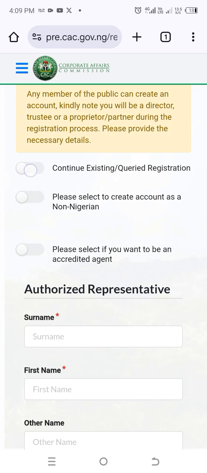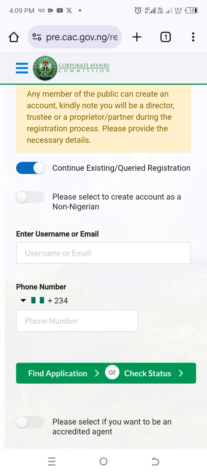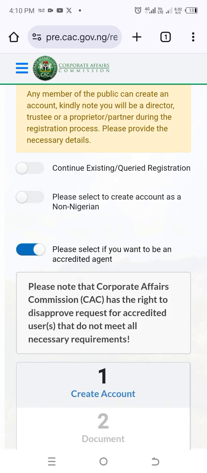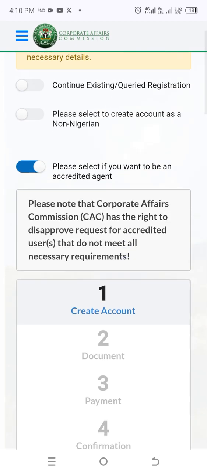The first one is telling us that you can continue an existing queried registration, right? The second one is saying that you can select to create an account as a non-Nigerian, and the third one is telling us to please select if you want to be an accredited agent. And that is what we want to do in this video. We are trying to show you how to get registered as an accredited agent. Please note that CAC has the right to disapprove requests for accredited users that do not meet all necessary requirements.